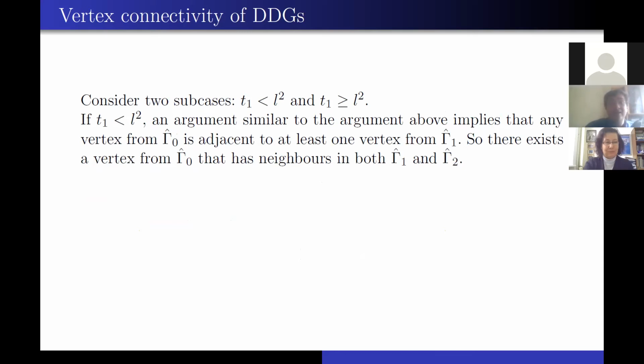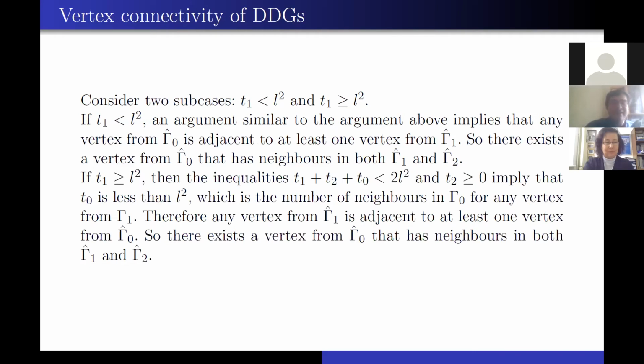If T1 is less than L squared, an argument similar to the one above implies that any vertex from gamma 0 hat is adjacent to at least one vertex from gamma 1 hat. So there exists a vertex, actually any vertex, from gamma 0 hat that has neighbors in both gamma 1 hat and gamma 2 hat.